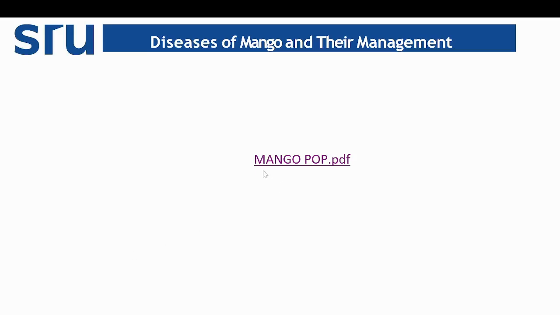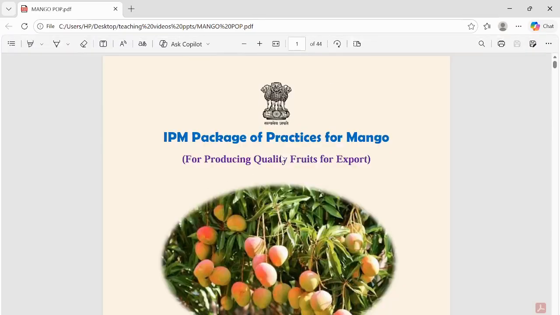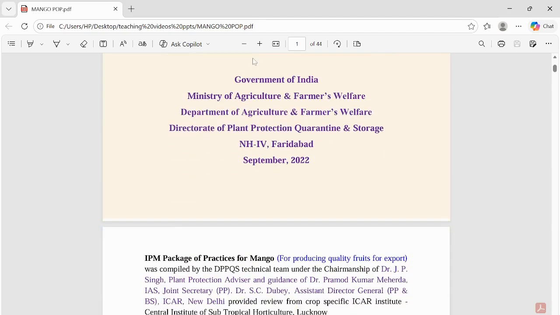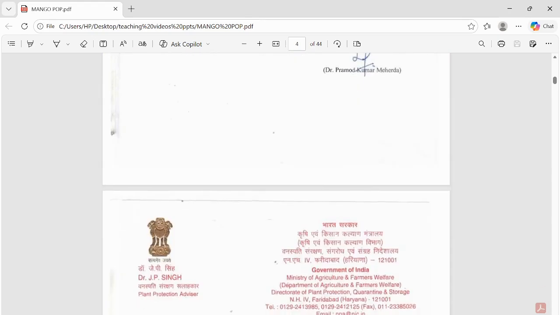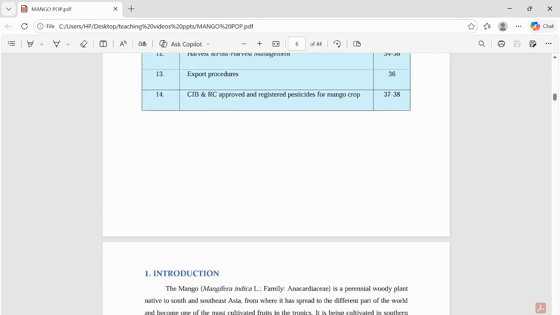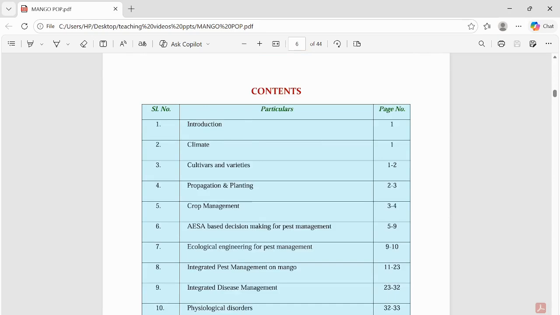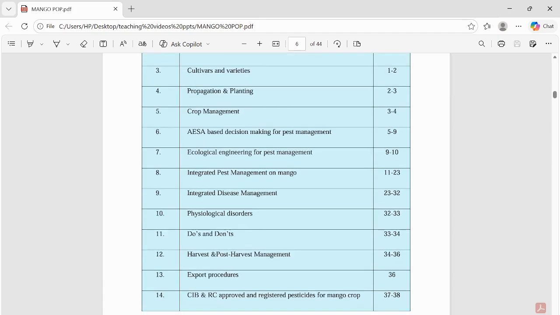And finally, here I am attaching one document related to the IPM package of practices for mango for producing quality fruits for export, which is released by the Government of India, Ministry of Agriculture and Farmers Welfare. This IPM package of practices for mango majorly covers different integrated pest and disease management practices for important pests and diseases in mango. They give all the content starting from planting till harvest, with information related to cultivars, propagation and planting material, crop management, and different types of cultivars available for different ecological regions of India.